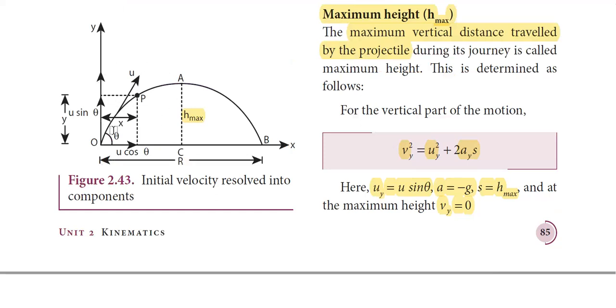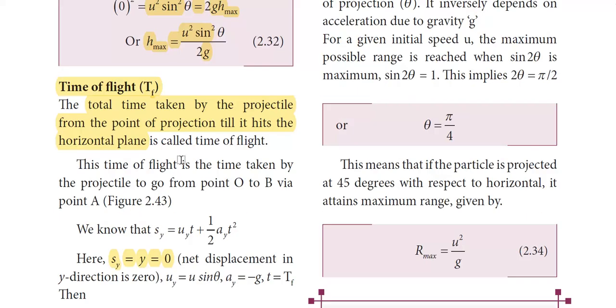In this diagram, if you observe it clearly, initially at the point of projection, point O, the displacement along y direction, y is equal to 0. Similarly, at the point B, which is the final point, y is 0 as well, right? So between these 2 points, the displacement along y direction is 0. So the net displacement along y direction is always 0. Whereas the net displacement along x direction is going to be R, which is called the range of the projectile. Okay, we'll come to that later.